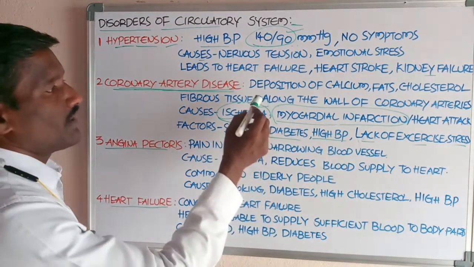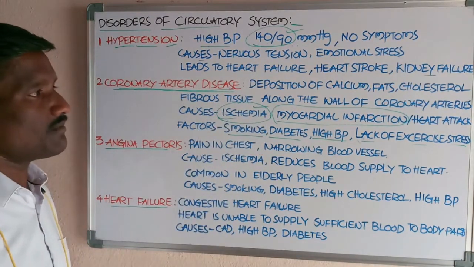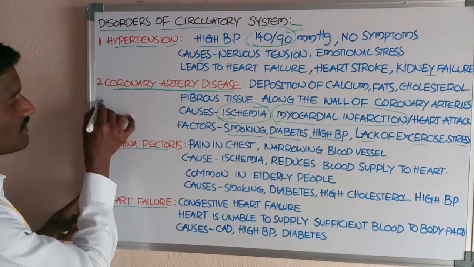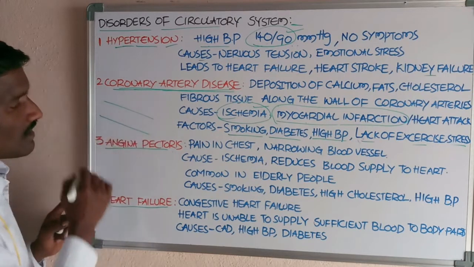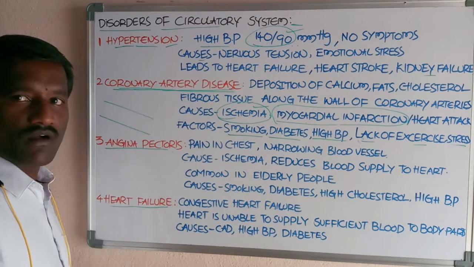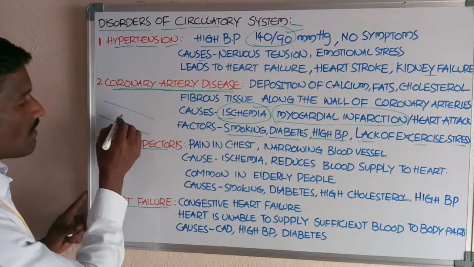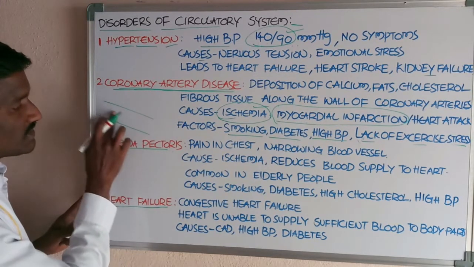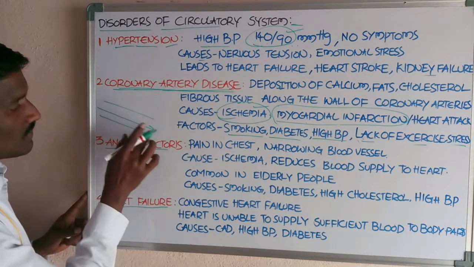Students, for example, this is the coronary artery, and in this coronary artery, this is called the lumen.